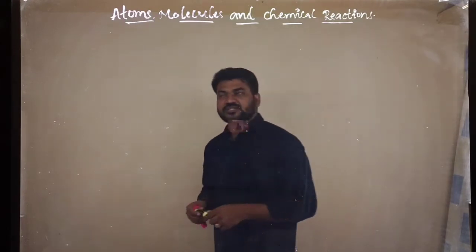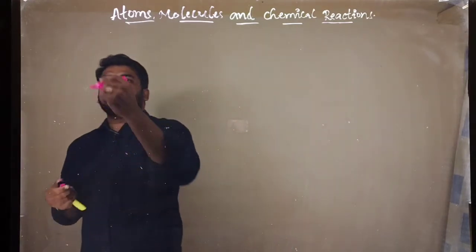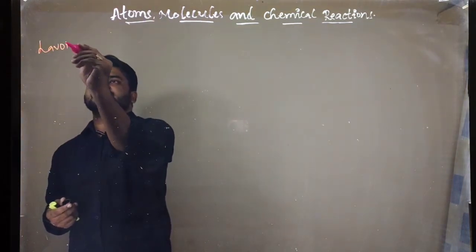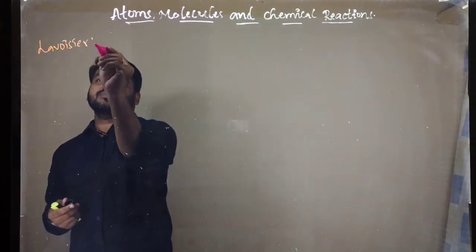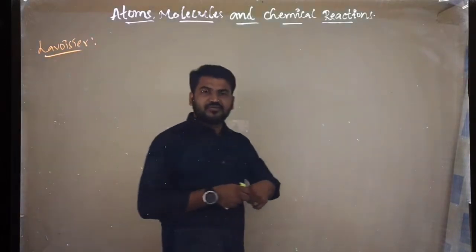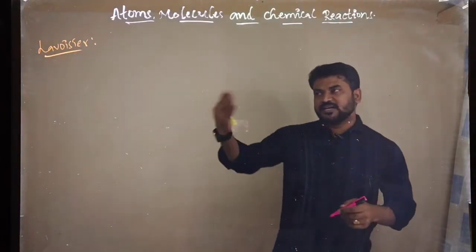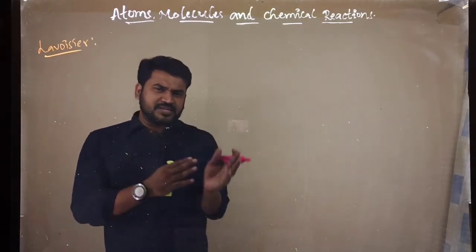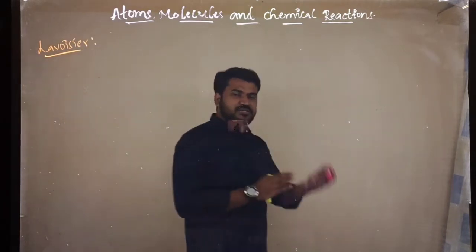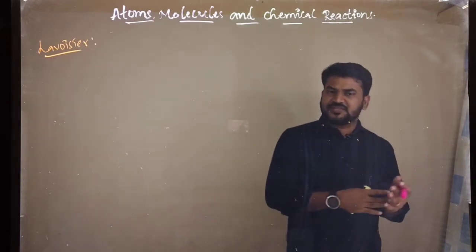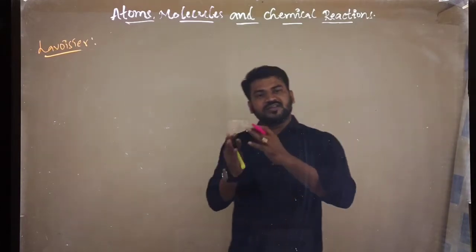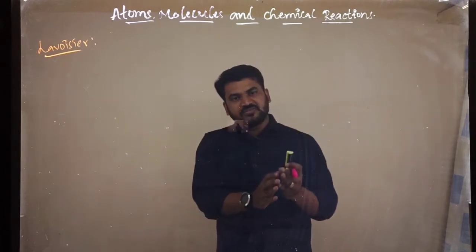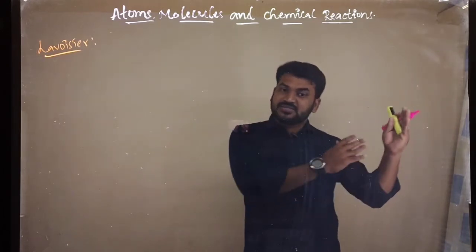So we need to discuss a person called Antoine Lavoisier. He is the father of modern chemistry, and he gave one law for this. Not only Lavoisier, but different scientists like Joseph Proust and others came along. Lavoisier gave one law, Joseph Proust gave one more law, and Dalton gave some concepts.